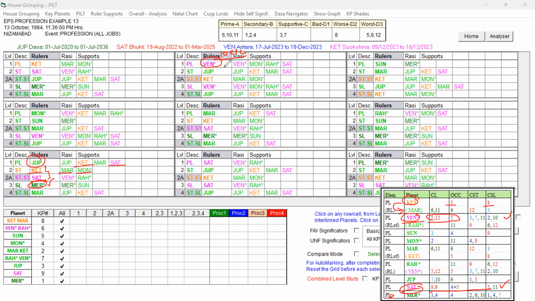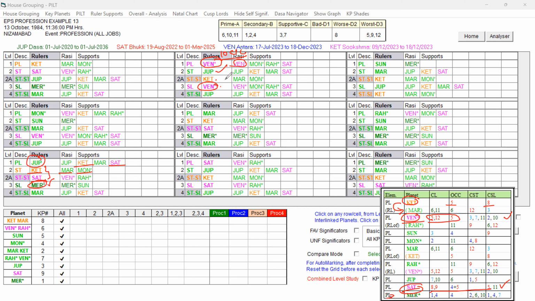So the 10th cuspal sublord planet itself is a mixed key planet in its own Rasi. Star level Jupiter is good, 2A level Ketu, and sublord again Venus, which is also having mixed signification. So the destiny planet is supportive for job prospects through the supports and also through the star level planet.